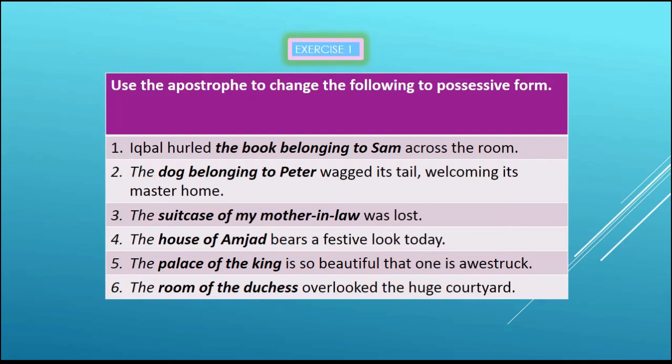Now I'm sure as I was reading you could have come up with the answers, and you don't need much time to do this exercise, it's very easy. Still take a little time, think of the answers, and then we'll quickly see the answers.